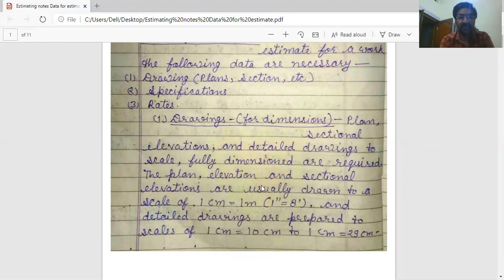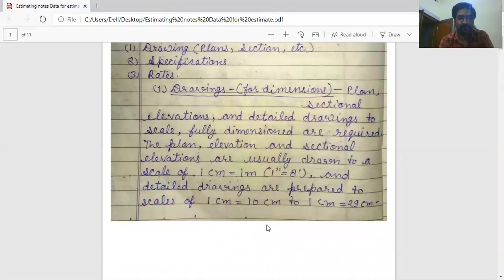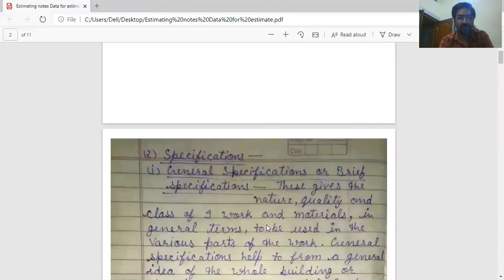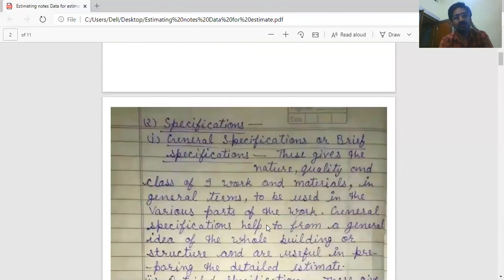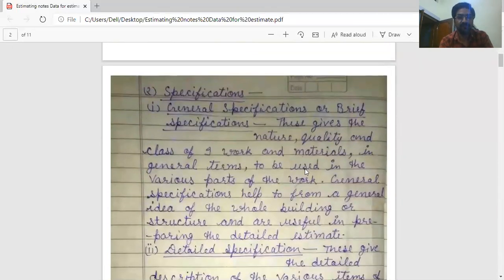The plan, elevation and sectional elevation are usually drawn to a scale of 1 centimeter is equal to 1 meter, or 1:100 generally, and detailed drawings are prepared to a scale of 1 centimeter is equal to 10 centimeter to 1 centimeter is equal to 20 centimeter in general. So for dimensions, drawing is necessary.